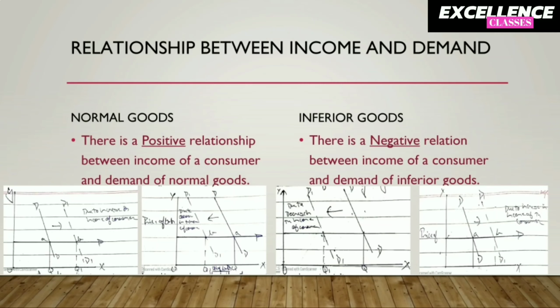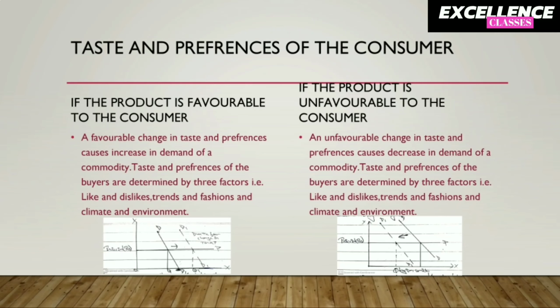On the other hand, there is a negative relation between income of a consumer and demand of inferior goods. As you can see in the diagrams drawn below, due to the rise in income of a consumer, the demand of inferior goods falls. Okay, so finally moving to the last topic of this chapter, which is taste and preferences of the consumer. On the basis of taste and preferences of the consumer, there may be two situations.